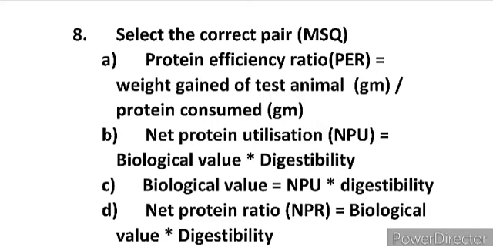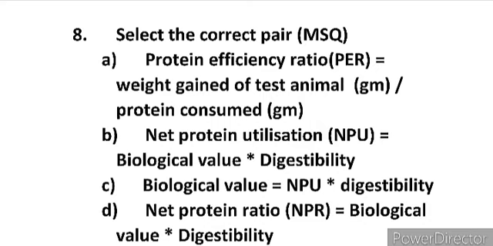B, net protein utilization equal to biological value into digestibility. C, biological value equal to net protein utilization into digestibility. D, net protein ratio equal to biological value into digestibility. So let's start with the first option. First option is protein efficiency ratio equal to weight gained of test animal divided by protein consumed. Yes, this formula is correct. This is the formula of protein efficiency ratio.